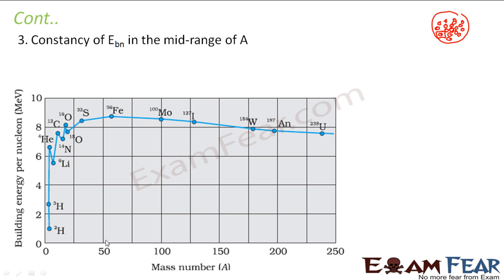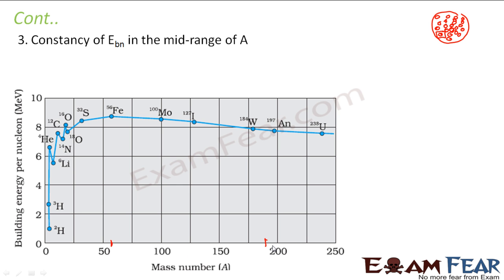So in this mid-range, what happens is that as the mass number keeps increasing, the number of nucleons keeps increasing. But one particular nucleon is not much bothered about those increasing nucleons because it is not getting much affected. So as the mass number increases, more nucleons are getting added, but the nearest neighbors remain the same. So the binding energy per nucleon also remains the same, right? So that is what was observed for this range.